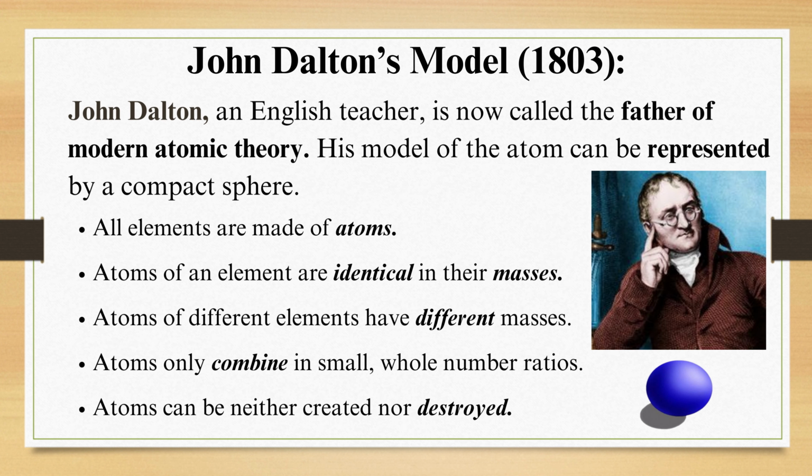John Dalton, model of 1803. John Dalton, an English teacher, is now called the father of modern atomic theory. His model of an atom can be represented by a compact sphere. All elements are made up of atoms. Atoms of an element are identical in their masses. Atoms of different elements have different masses. Atoms only combine in small whole number ratios. Atoms can be neither created nor destroyed.